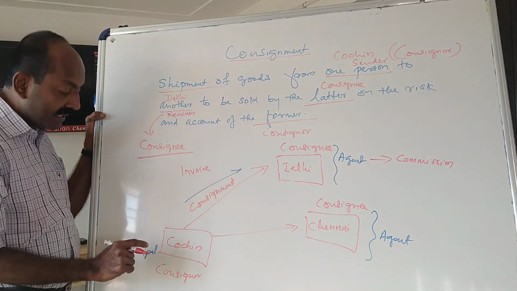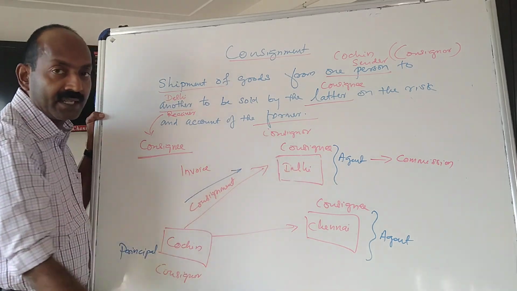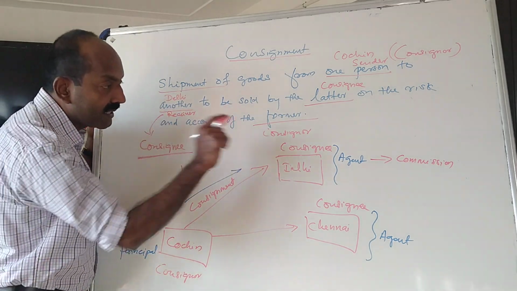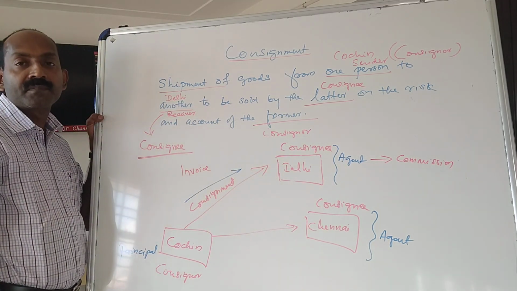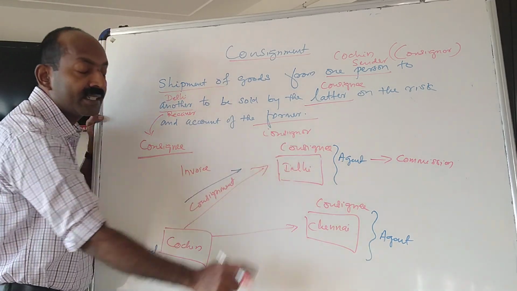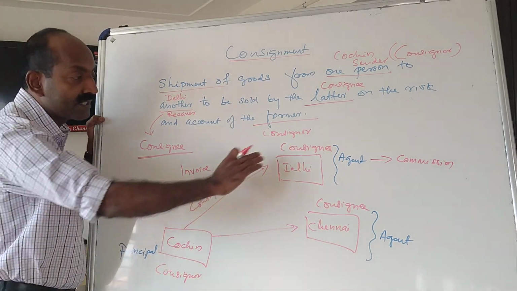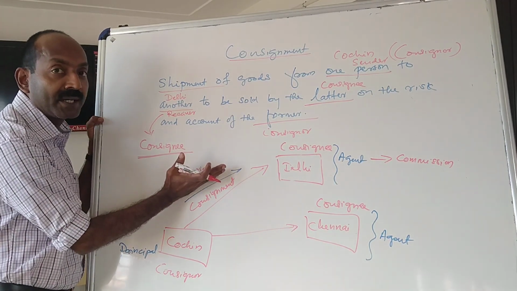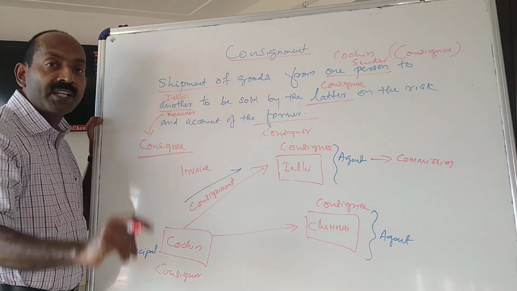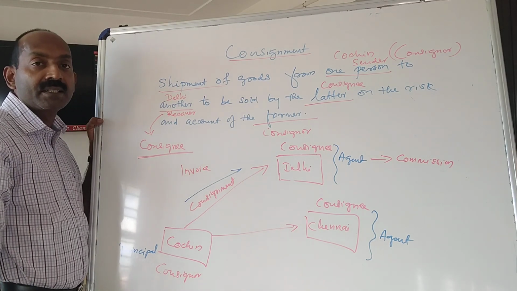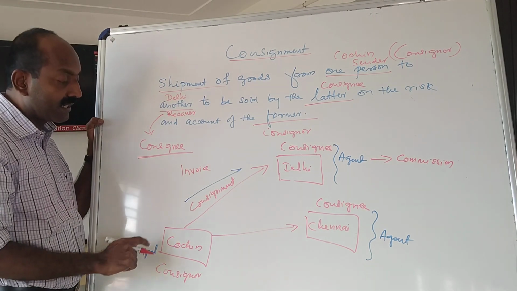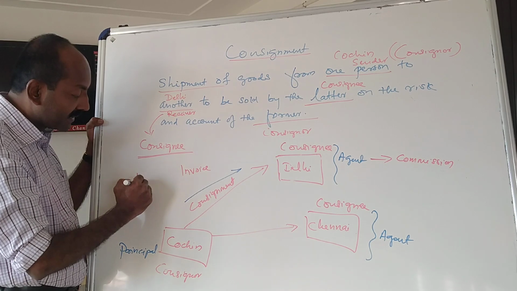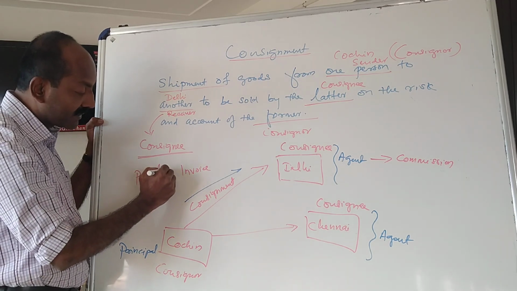But remember, in consignment, this is not a sale. The consignor is not selling goods to the consignee. Consignee is only acting as an agent. So therefore, it is not a sale. So therefore, an invoice cannot be prepared. Invoice can be prepared only when sale takes place. So since this is not a sale, the consignor prepares pro forma invoice.